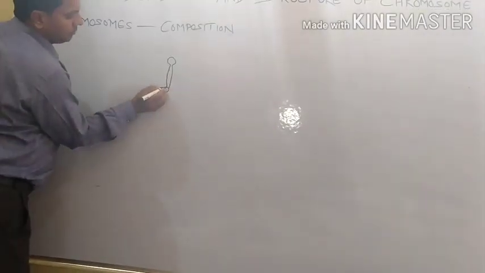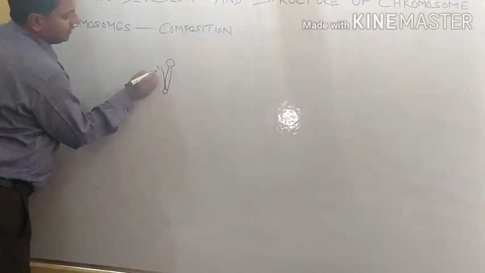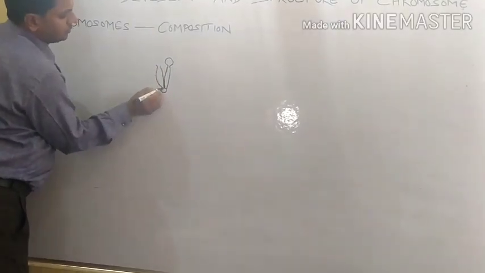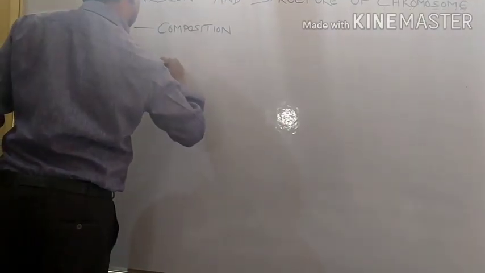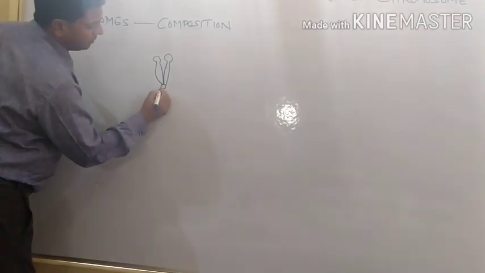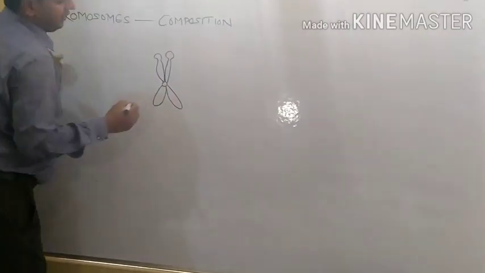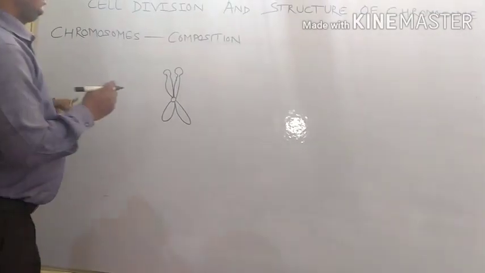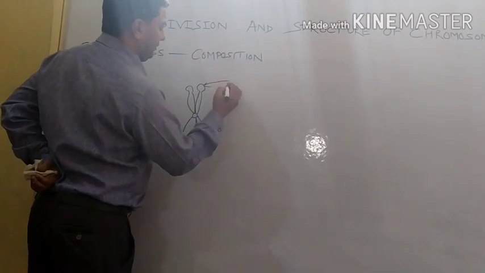Here also we draw a structure like this. This type of chromosome, in which a secondary constriction is there, then a loop-like structure is there. This loop-like structure is called satellite.